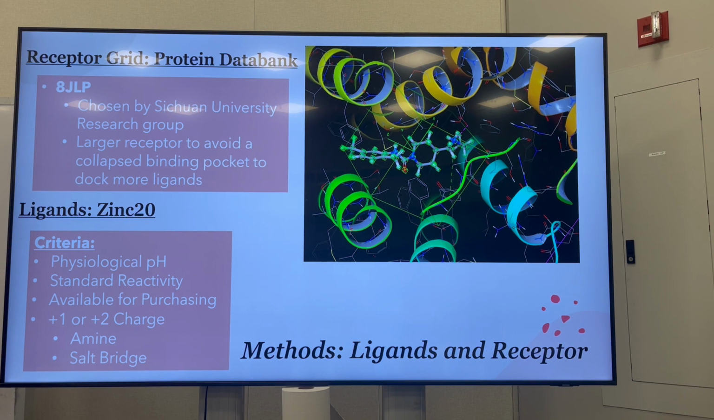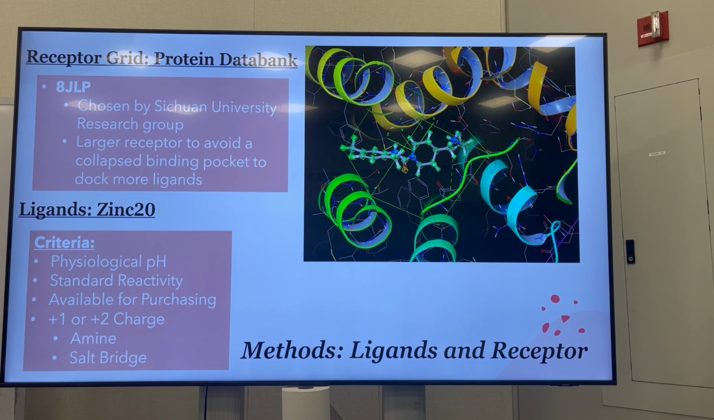They picked out this receptor because it was a larger receptor, so we can not only dock more ligands to the receptor, but also bigger ligands. And a bigger receptor also avoids something called the collapsed binding pocket effect, where the receptor folds in on itself. So once we had the receptor, the next step was finding the ligands we wanted to dock to this receptor.